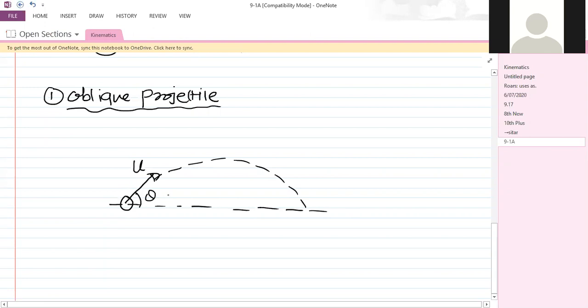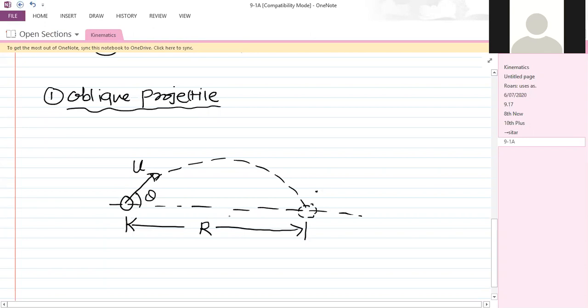So it has certain terms. Number one, the range, capital R. The time required to go from the initial point to the final point is called the time of flight.